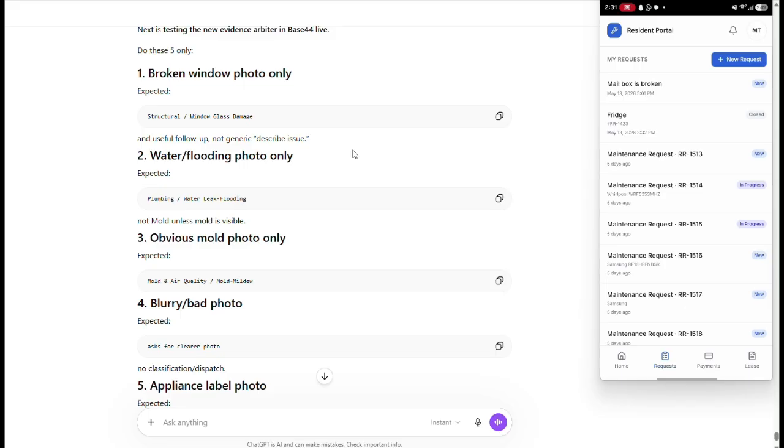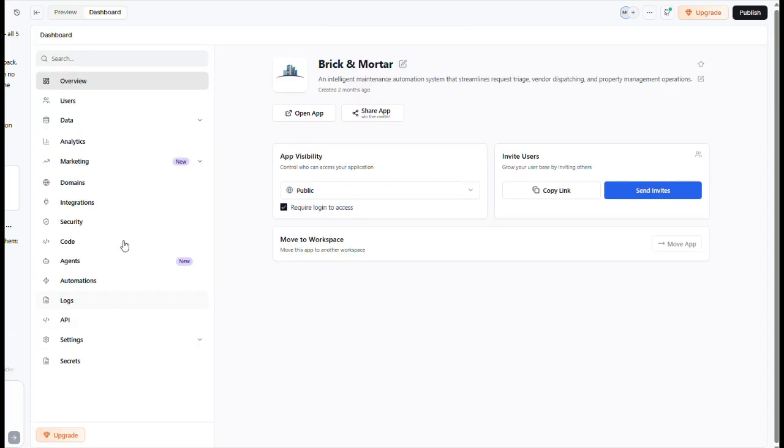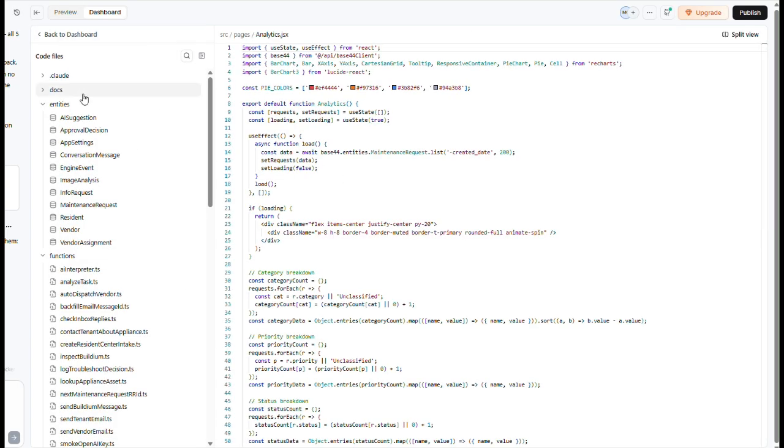Okay, so we're working on putting a little more intelligence into Base44, if you know what I mean. It does have its own LLMs, but we added an OpenAI one. For this build, I am trying to